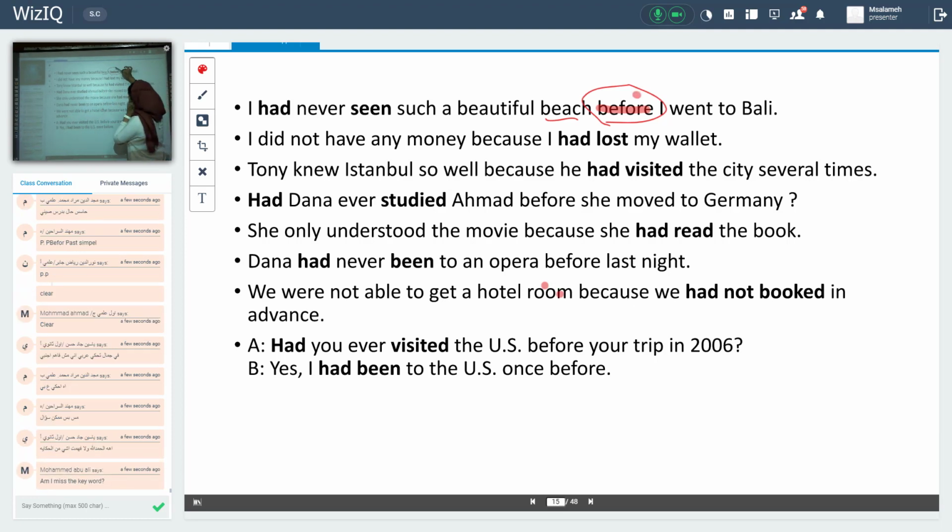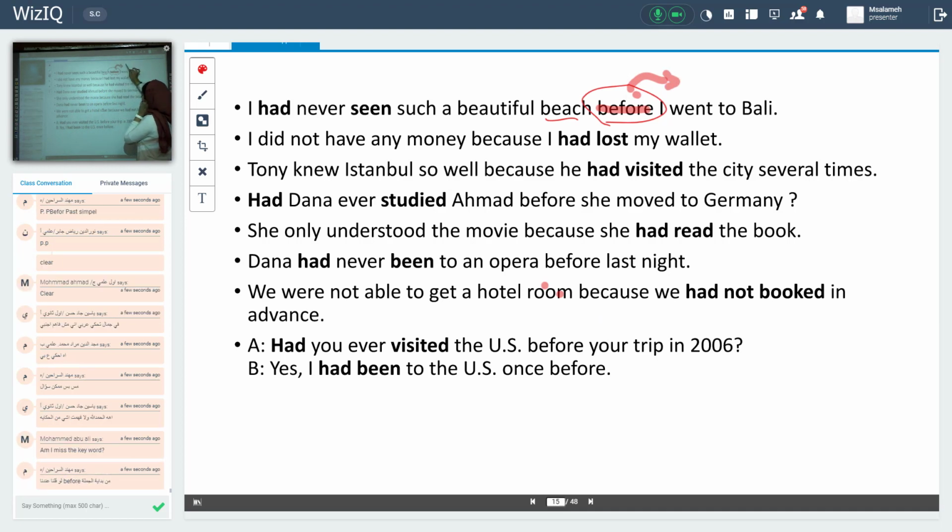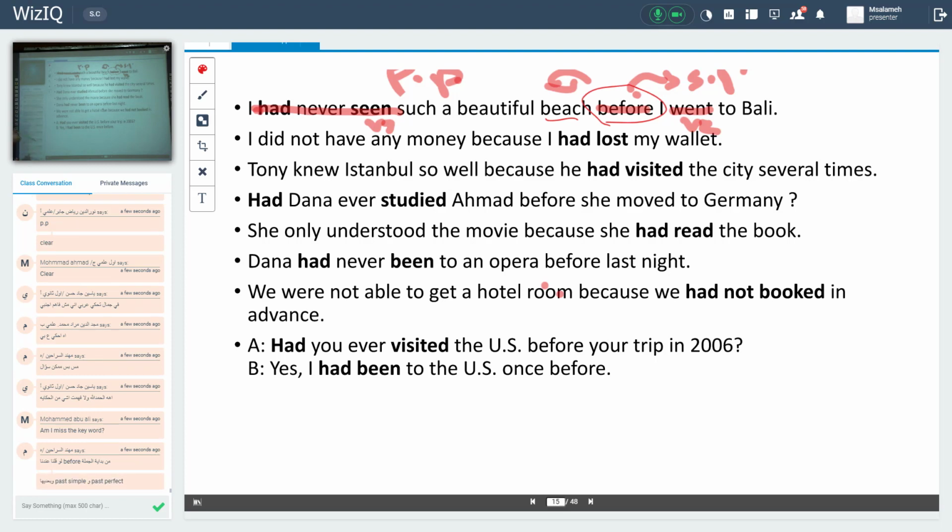"Before", when I see it, is followed by simple past and preceded by past perfect. I had never seen, verb 3; went, verb 2. Is my sentence correct? Actually, yes. Here, the beginning of the sentence, before. Simple. Bravo, Muhammad. It's right.